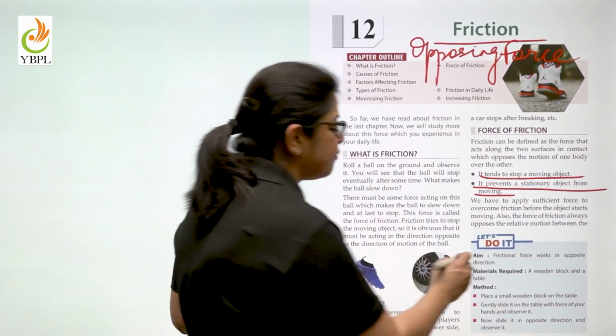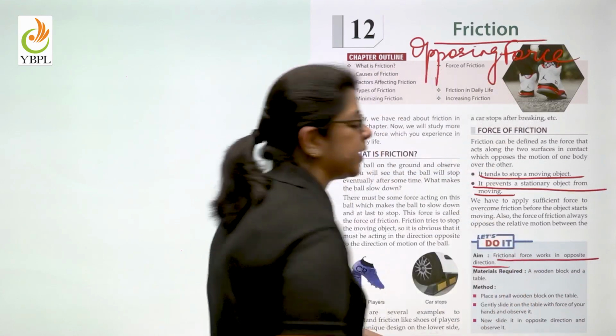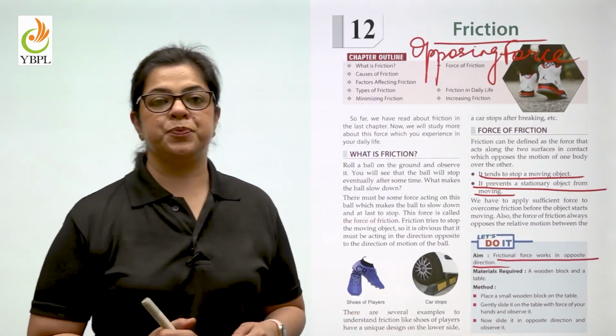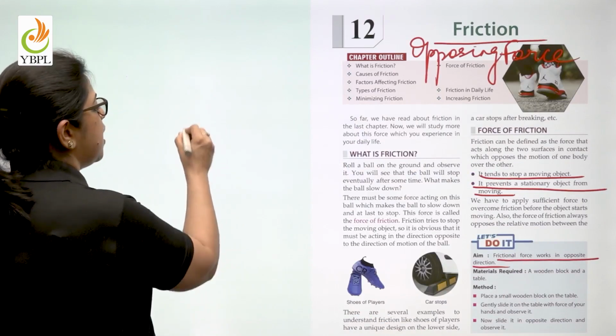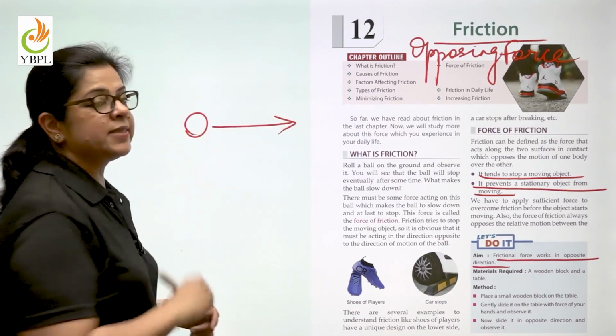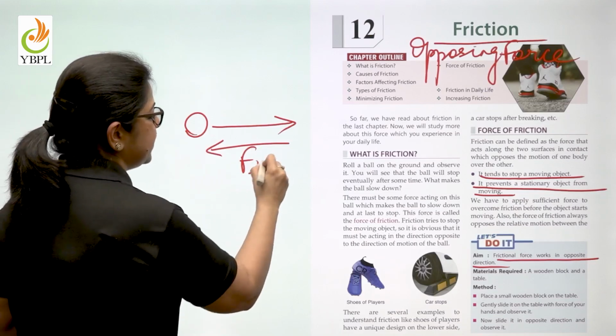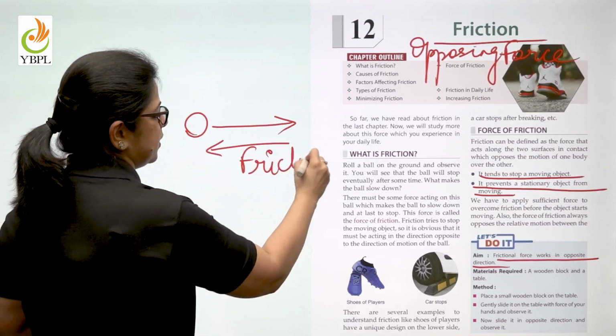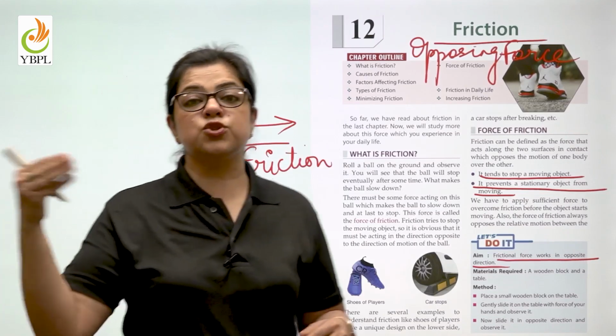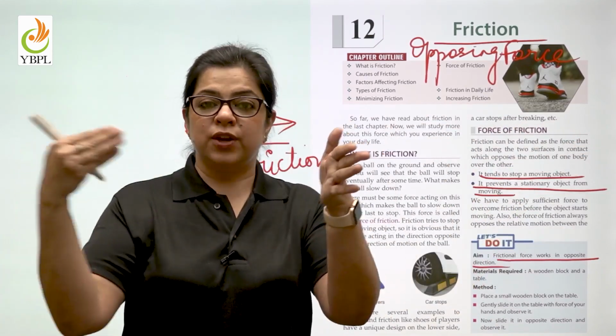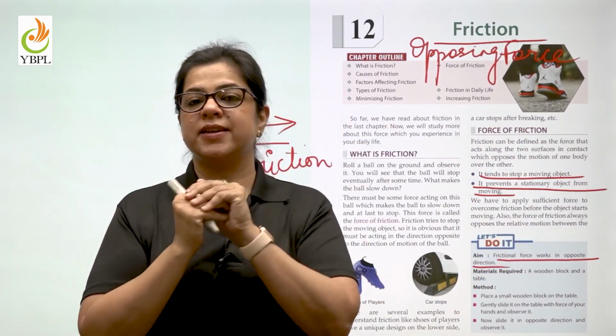Children, frictional force will always work in the opposite direction. So, if you are moving the ball in this direction, the force of friction will work in this direction. That is the only way you can stop a moving object, by acting in the opposite direction.